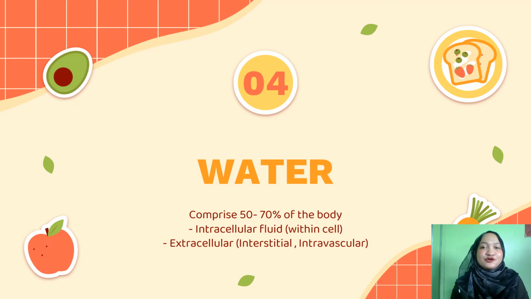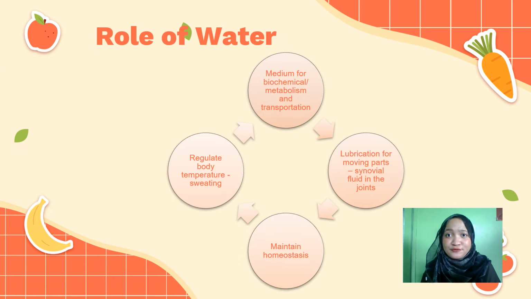So what about water? Alright. Water comprises 50% to 70% of the body. There are 2 types of water in our body, which are intracellular fluid, which is within the cell, and extracellular fluid. Did you know what the role of water is? Water is the medium for biochemical processes and transportation in our body. It maintains homeostasis, acts as a lubricant for moving parts in our body, and lastly, it regulates body temperature by sweating.